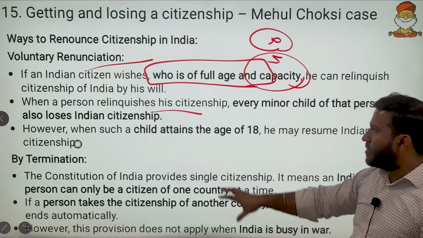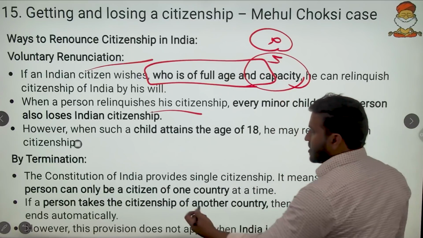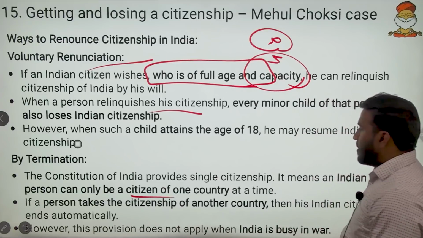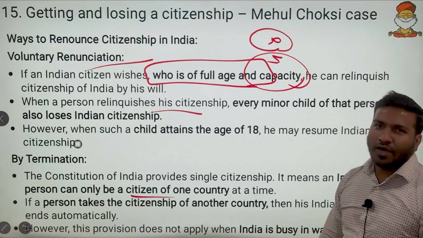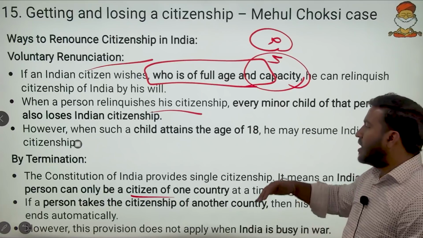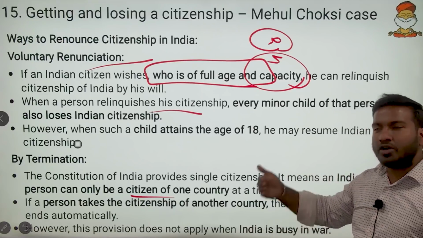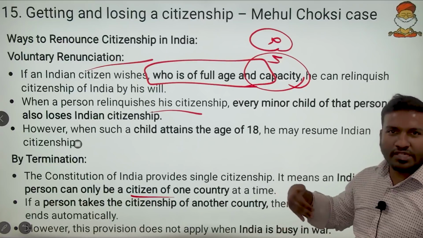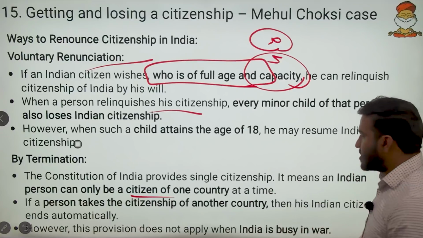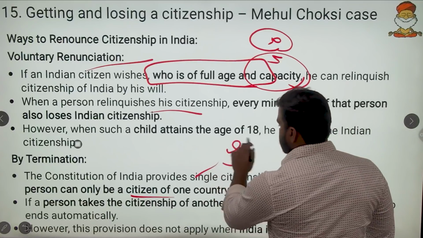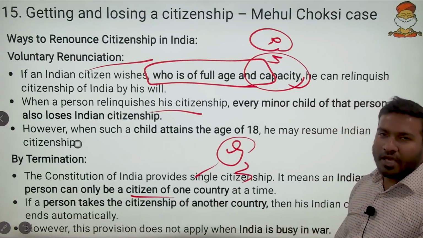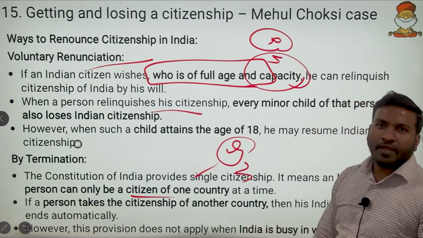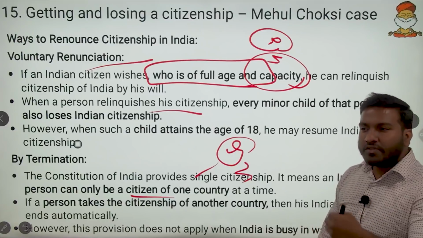And then termination of citizenship. A person can only be a citizen of one country. So if we attain the citizenship of another country, then obviously in India we lose our citizenship. This comes into the picture whenever we speak of refugees. When refugees come, the UNHCR, the Human Rights Commission, will come and give refugee cards.